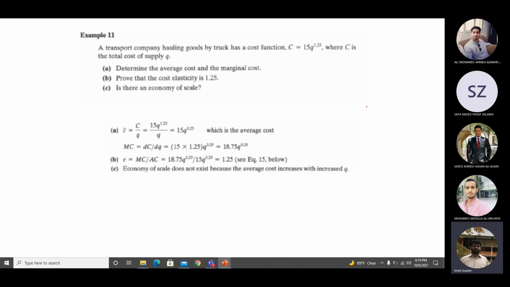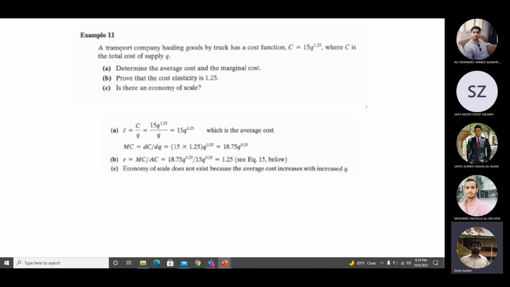A transport company hauling goods by truck has a cost function of C = 15 Q^1.25, where C is the total cost and Q is the supply. We have to determine the average cost and the marginal cost, prove that the cost elasticity is 1.25, and say whether there is any economy of scale. Okay, so you can see the solution here.